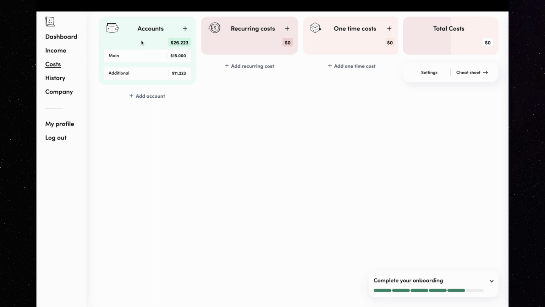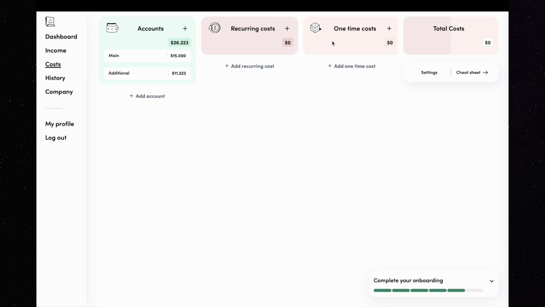There is a slight difference between the one-time and recurring costs. When you move a record from one-time costs over the account and drop it there, the sum gets deducted and the record is marked as paid. When you do that with recurring costs, the record is not labeled as paid because those records need to stay in this column as long as they require being regularly paid. Let me show you how it works.